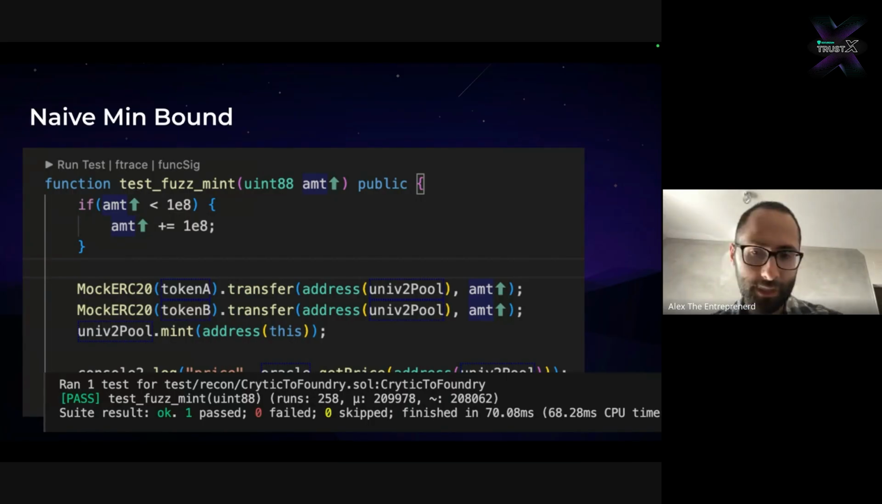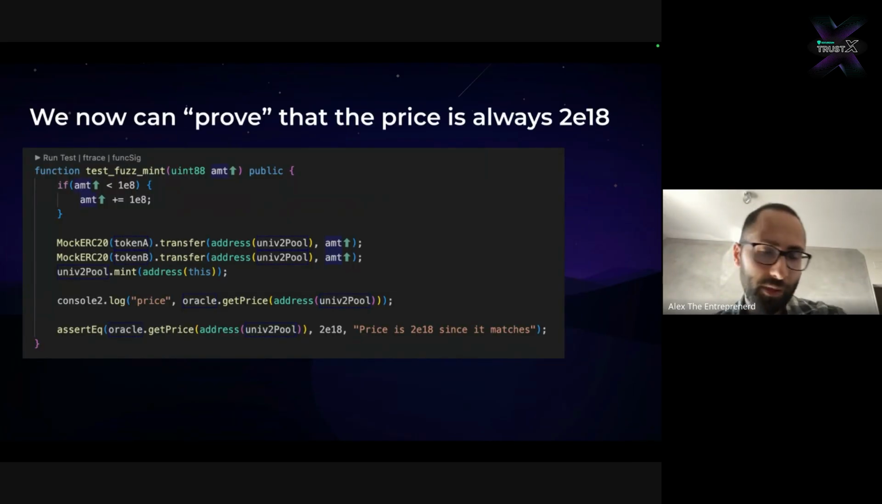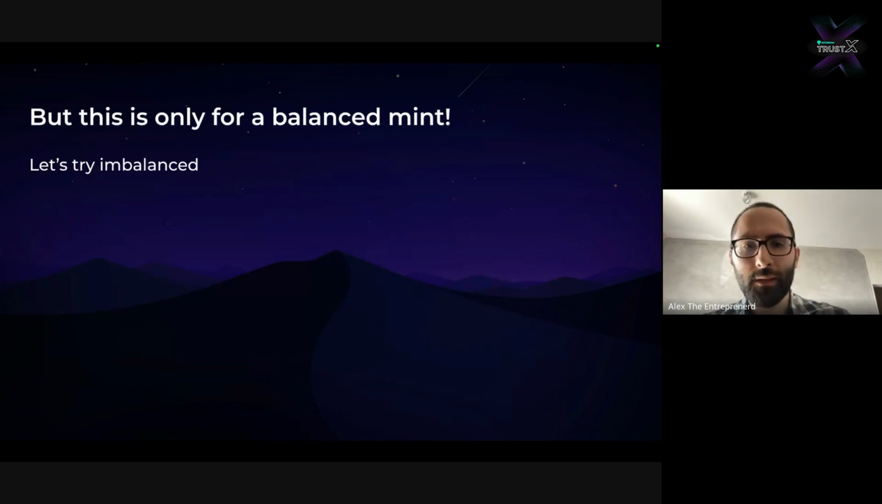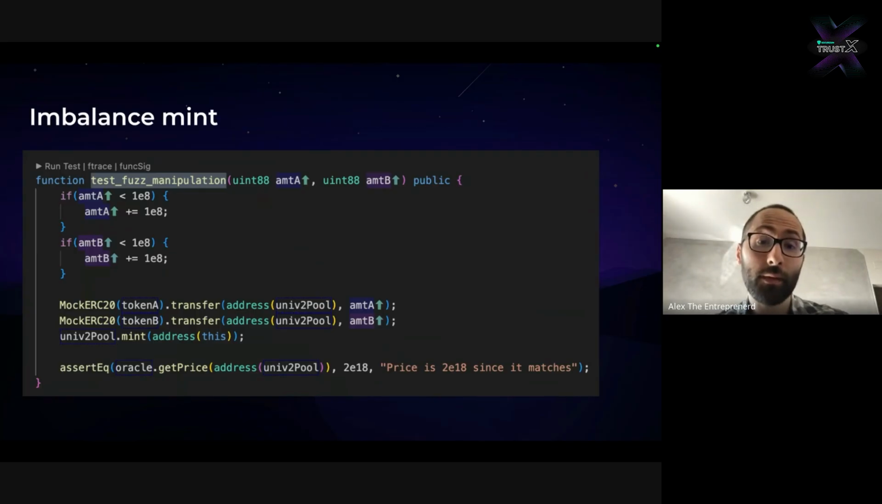So the obvious next escalation will be to add an assertion here, right? Assert EQ, get the oracle price and verify that it's 2E18. But this should be fairly straightforward because we're providing the same amount of tokens. So this is just the next level of complexity. A proper next escalation will be to try an imbalanced mint. We will provide an amount A and then an amount B. We will provide the naive minimum bound to both tokens. We will then transfer them, and then we will mint. And then we will assert that the price is constant, right?